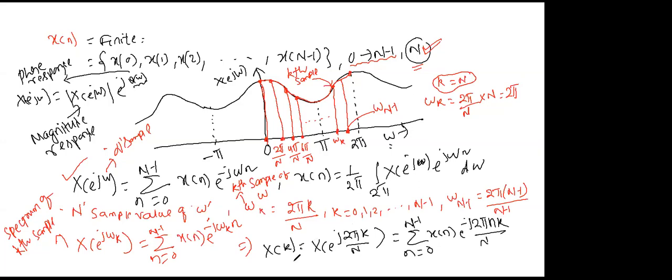Correct. This is your discrete Fourier transform. This X of k is known as the spectrum of the kth sample, or this is also known as the discrete Fourier transform of the sequence x of n. Or you can say discrete finite transform also, because you are taking only finite sample values.